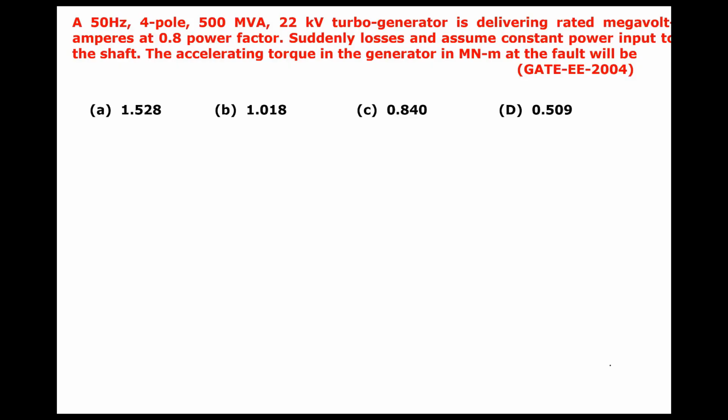The line is missing in the question. So what he's telling is that a 50 hertz, 4-pole, 500 MVA generator is delivering its rated MVA at a 0.8 power factor. Suddenly a fault occurs in the load such that the load on the machine reduces by 40%.